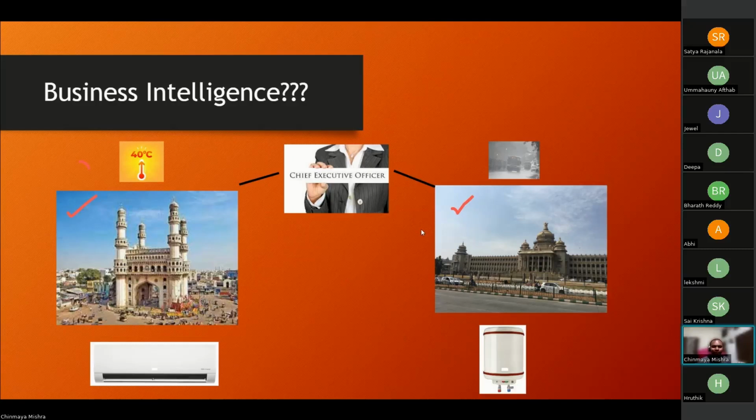Again, let me tell you guys, data visualization or BI developers are also called storytellers. All of us would have heard stories during our childhood days, right? We would be quite familiar with a few of the stories, and we love stories. If they are articulated in a nice way, we love to hear those. So BI developers or data analysts are also called storytellers. The reason is, from the data, they try to tell the story. Everyone has access to data, everyone can see the data. It depends on the perspective that you see, and how deeper you can go into that.